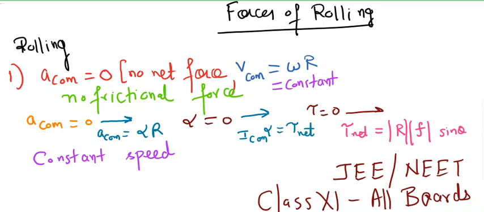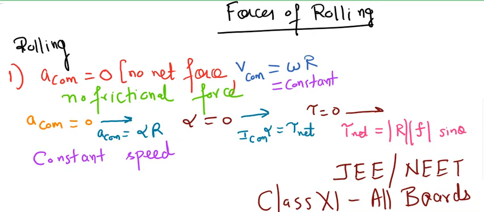So there is no net force on this body, which means, as per Newton's second law, F is equal to ma, there is no acceleration, there is no external force. And in this case, your velocity of center of mass is equal to omega r. Since there is no linear acceleration of center of mass, there is no angular acceleration, and hence even the torque is zero. See, this is one case where you are rolling without accelerating.